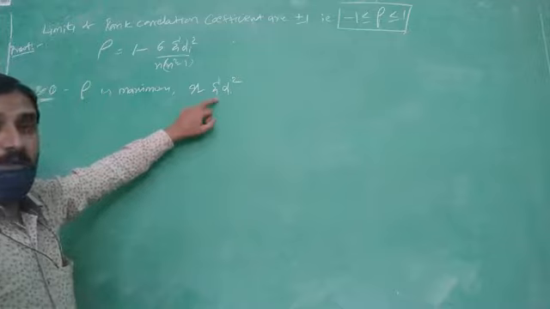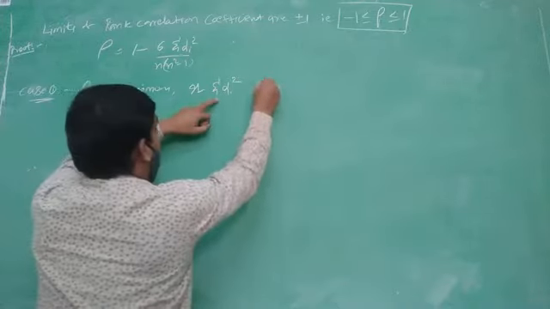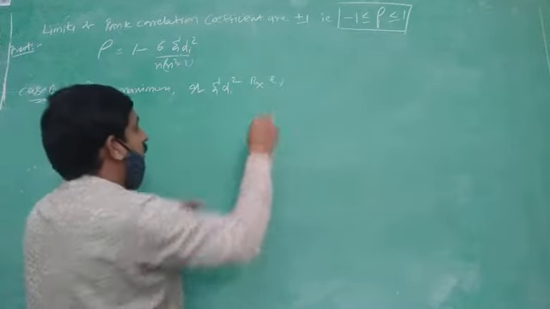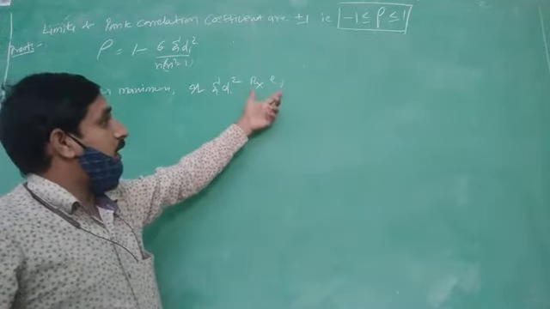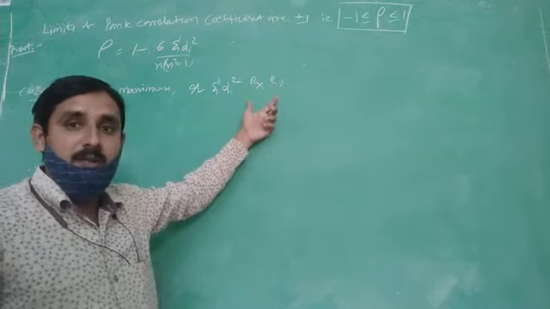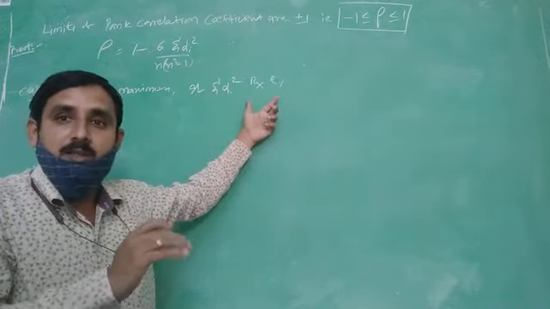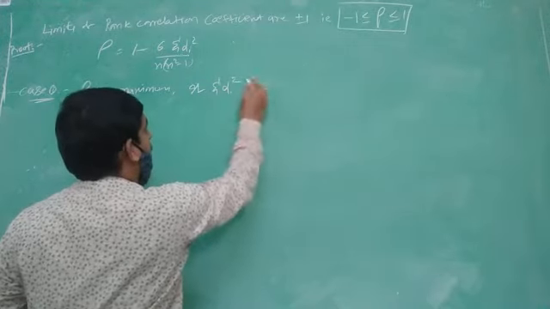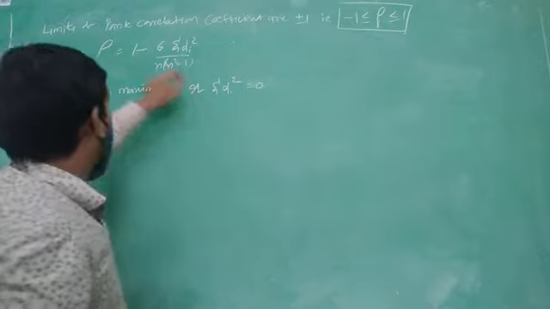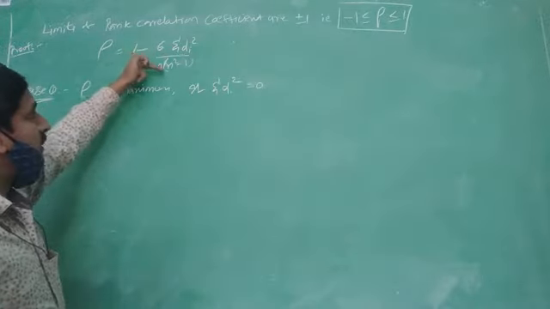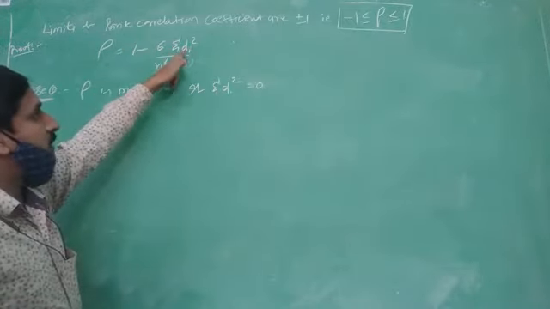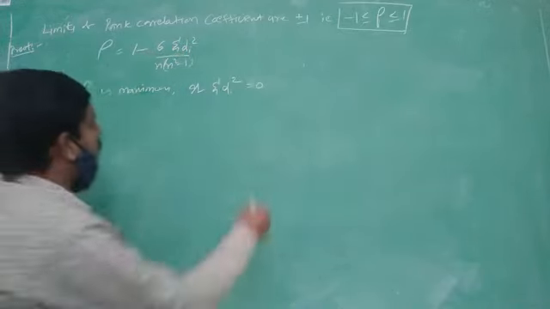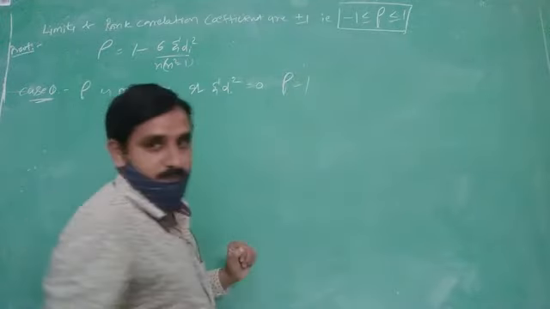This case occurs when, in the given two variables x and y, the ranks of the variables are all equal, all the ranks are the same. Then the summation di square value is 0. Then 1 minus 6 sigma di square by n into n square minus 1, with summation di square 0: 0 divided by anything is 0, and 1 minus 0 equals 1. Therefore, rho equals plus 1.